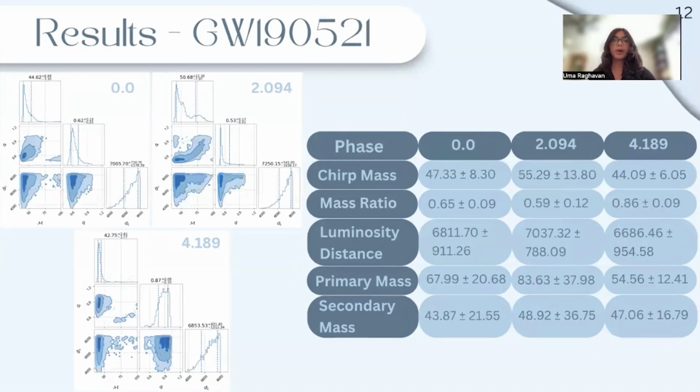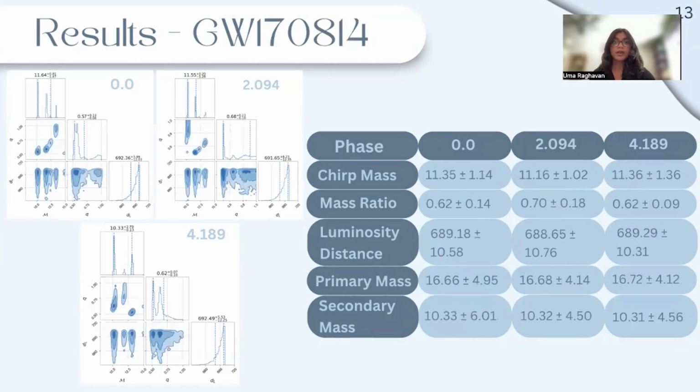The same thing happened for GW190521. The standard deviation for the luminosity distance is very large, causing many of the values and parameters to stray away from the real values. Despite this, we can still see the wave significantly jumps up when the phase is 2.094 and returns when the phase is 4.189. This is especially noticeable in the luminosity distance, which changes by 2 to 300.